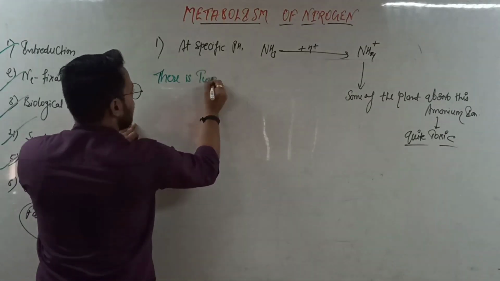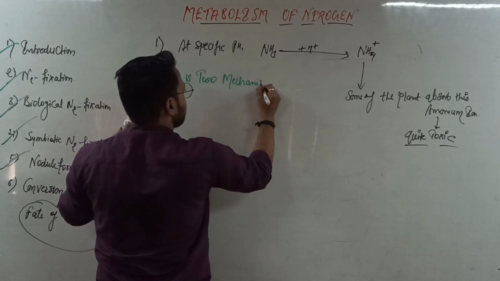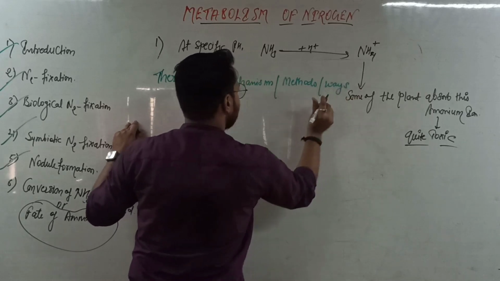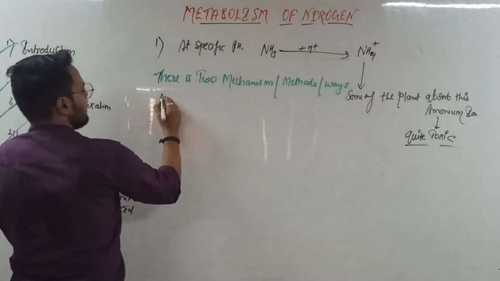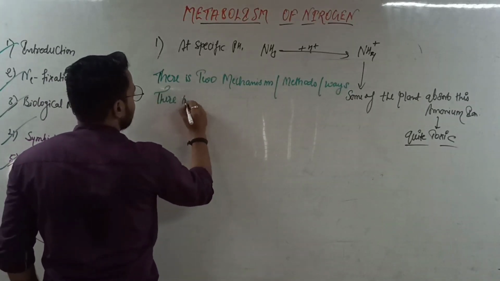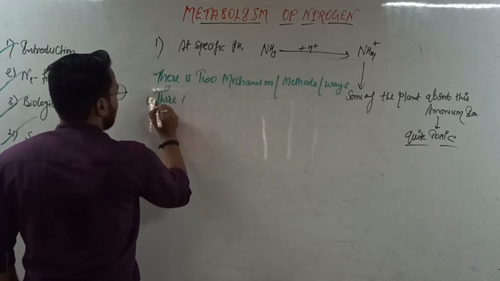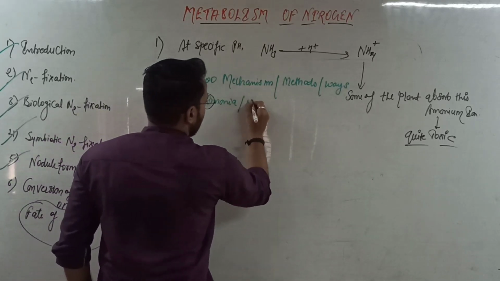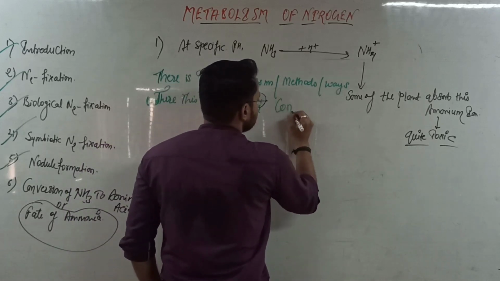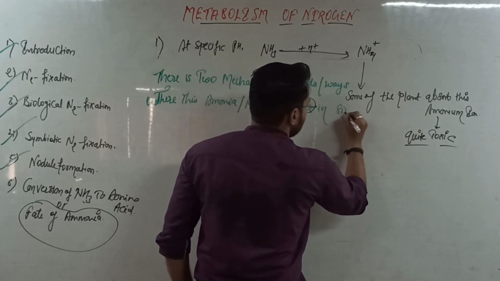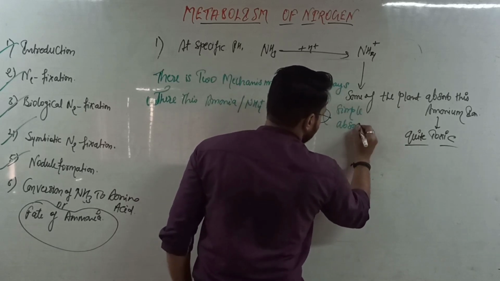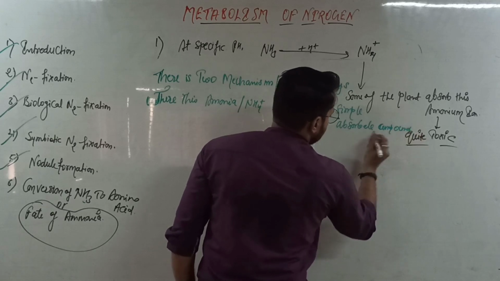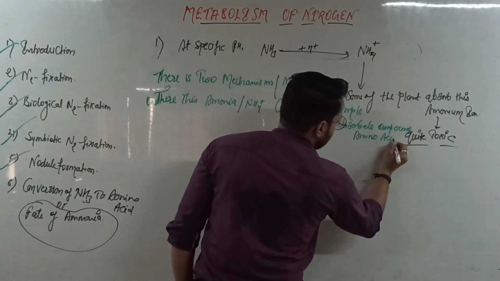There are two mechanisms or methods, or two ways, where ammonia or ammonium ion is converted into a simple absorbable compound, that is, the amino acid. That is clear.